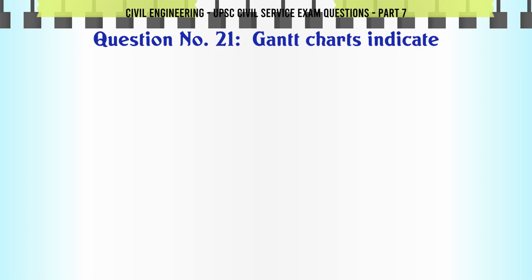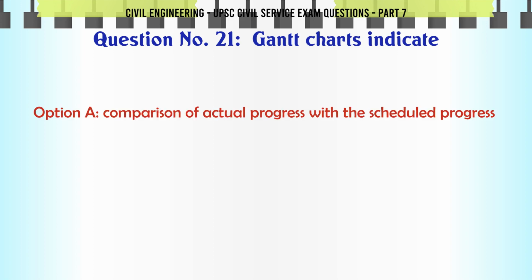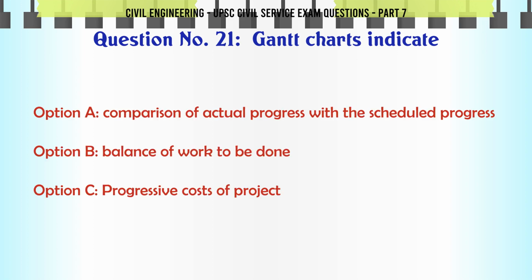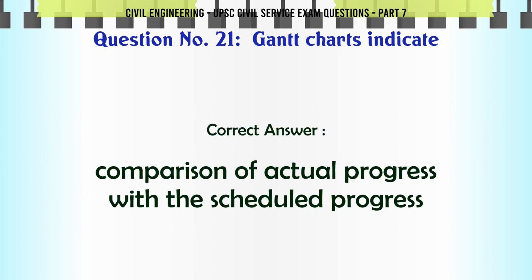Gantt charts indicate A. Comparison of actual progress with the scheduled progress, B. Balance of work to be done, C. Progressive costs of project, D. Inventory costs. The correct answer is comparison of actual progress with the scheduled progress.